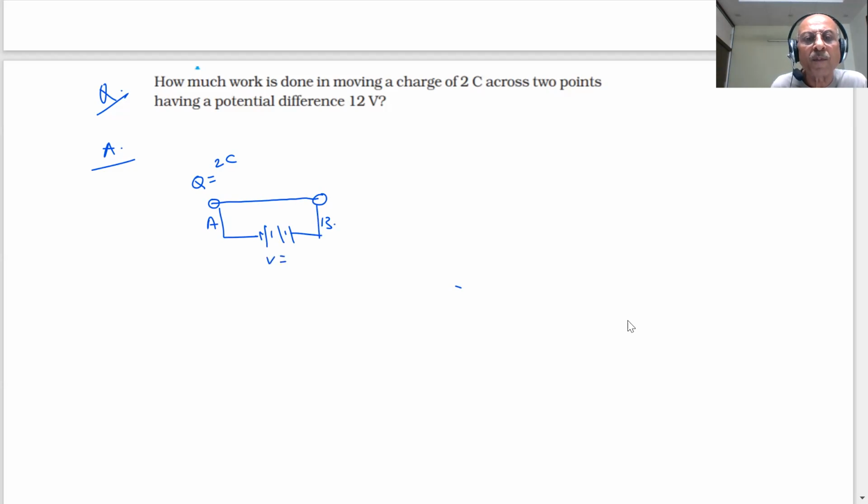How much voltage? 12 volts. So a potential difference of 12 volts is applied to move the charge of 2 coulombs from point A to B.